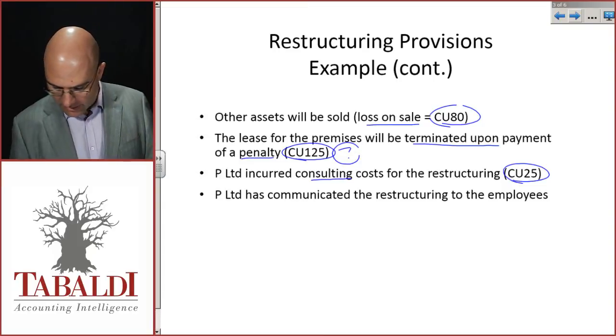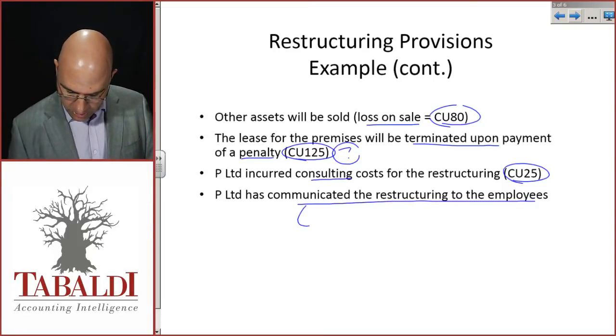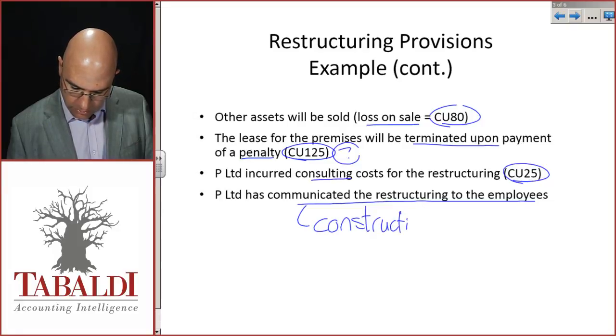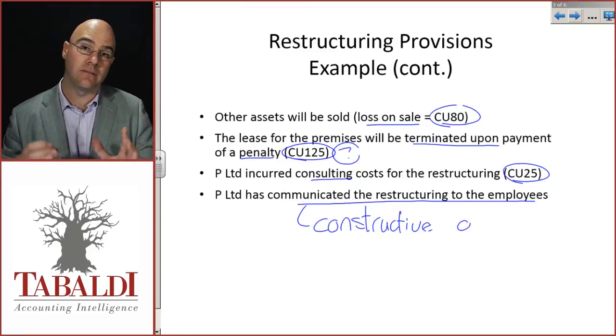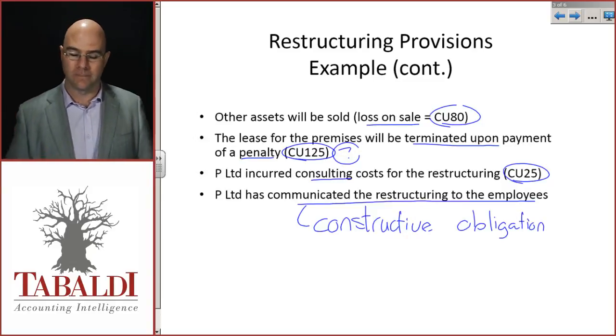P Limited has communicated the restructuring to the employees. So the reality here is, do we have an obligation? Yes. It looks like we will have a constructive obligation. A little simpler here because I'm only dealing with things in a very limited model, right? In the real world, it's a bit tougher to apply all the criteria that we discussed in our theory lecture a short while ago.